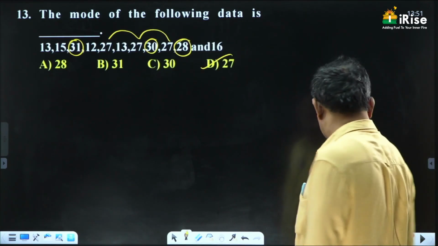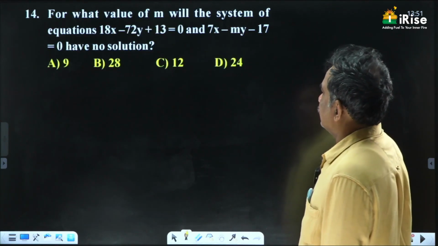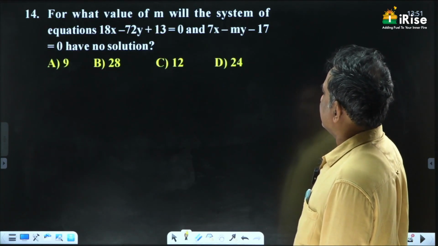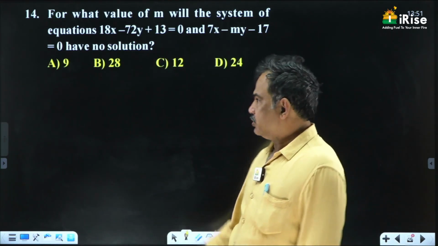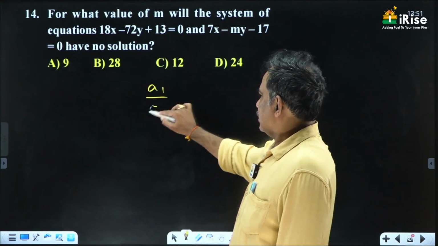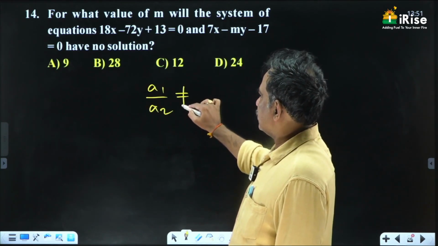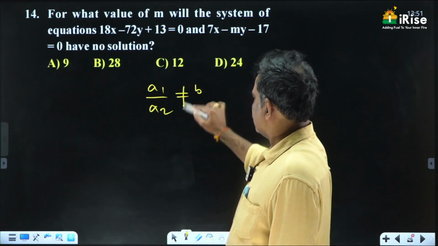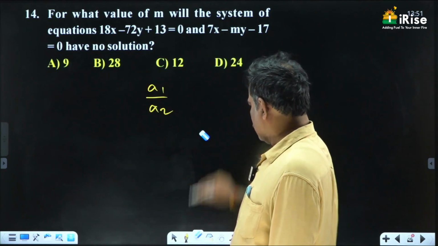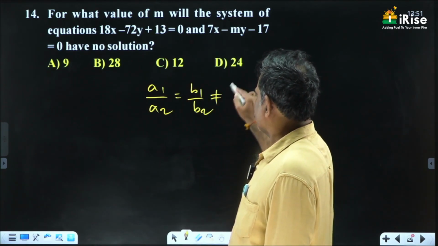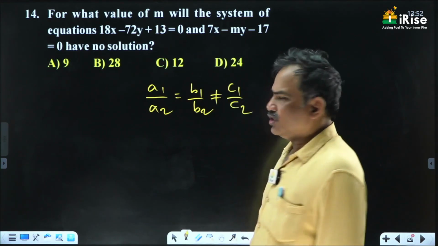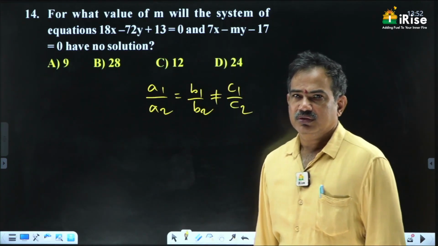Next question. For what value of m will the system of equations have no solution? The no solution condition is A1 by A2 equal to B1 by B2, not equal to C1 by C2. This is the condition for no solution.